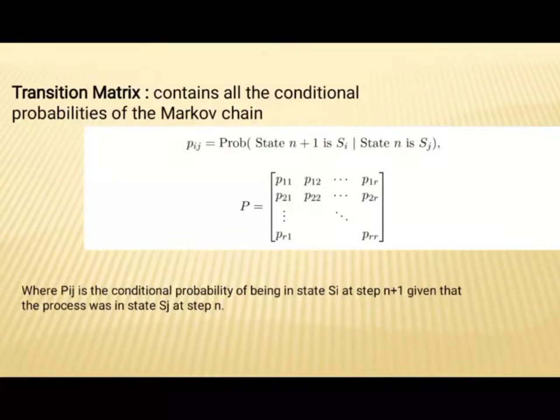The transition matrix contains all the conditional probabilities of the Markov chain. That is, Pij is equal to the probability of state n plus 1 being Si given state n is Sj. P is equal to P11, P12, and so on up to P1r, where Pij is the conditional probability of being in state Si at step n plus 1, given that the process was in state Sj at step n.